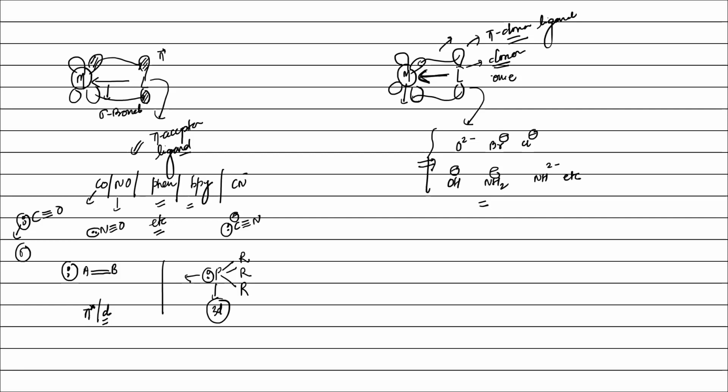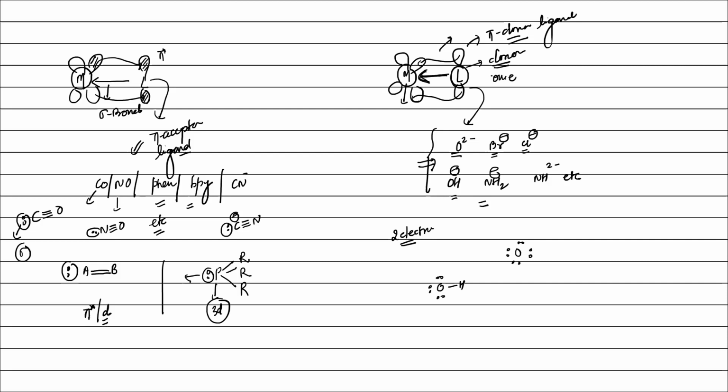It means this donor atom has at least how many? Two electron pairs. In all the ligands we have written here, the donor atom has at least two electron pairs; at least two, it is a must. For example, O2 minus: what is the requirement? Two electron pairs. How many electron pairs are there? 4. Br minus similarly 4. Cl minus similarly 4. In OH minus, see, 2, 2, 2. How many are there? 3 electron pairs. We need 2. So how will you identify a pi donor? Any ligand in which the donor atom has at least 2 electron pairs can behave as a pi donor.